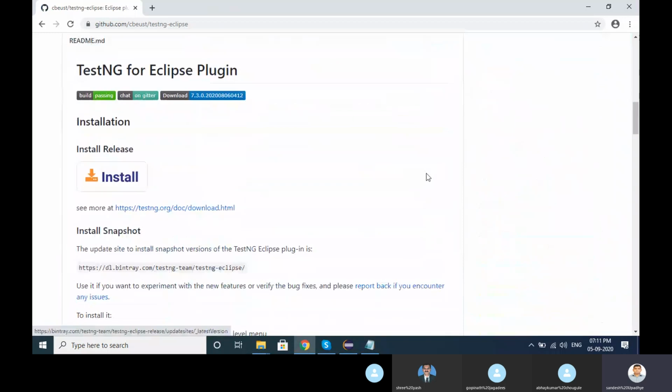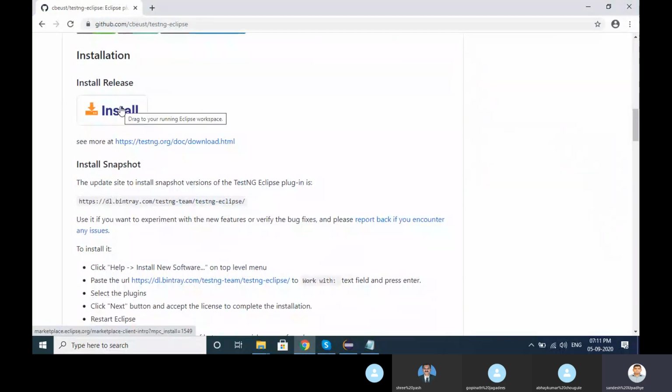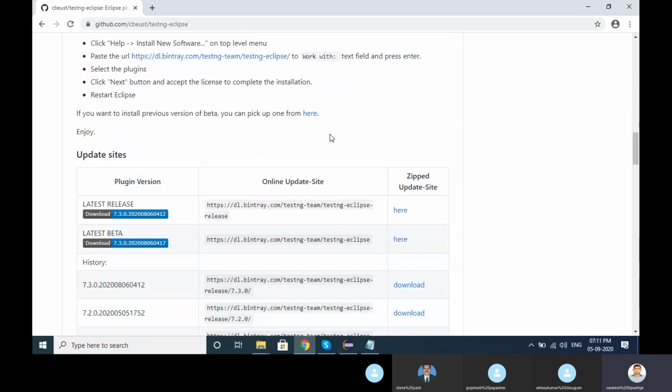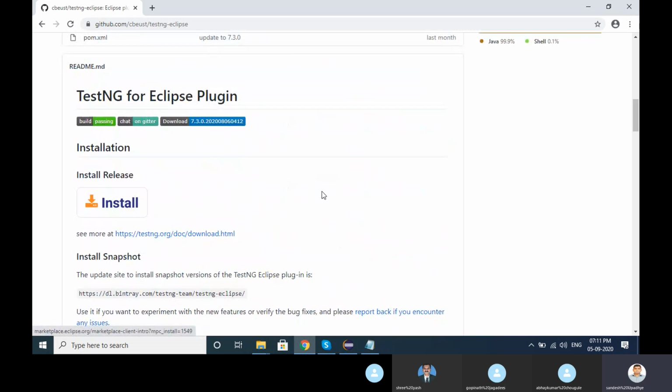After going down, you will get one option in GitHub. You can also drag and drop. When I hover the mouse over it, it says drag. After hovering, drag it into your running Eclipse workspace. So you only need to drag it into your Eclipse. That is the easiest way. Apart from that, these are the latest versions.